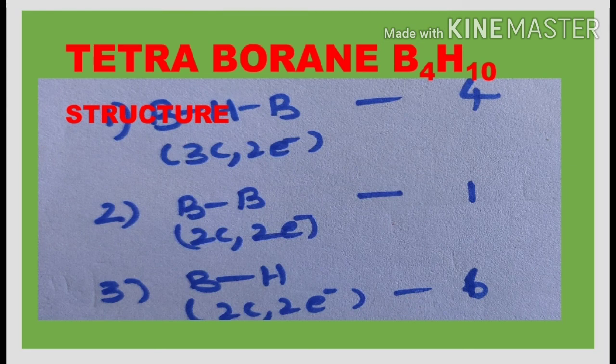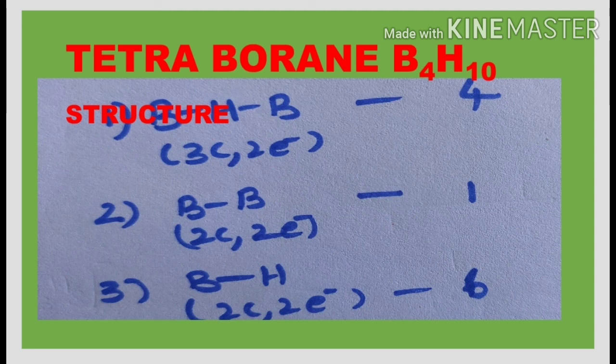Here, tetraborane contains 3 types of bonds in it. First one of them is the BHB bonds. The number of the BHB bonds is 4. These are banana bonds or tau bonds, which are 3-centered 2-electron bonds. And tetraborane has only one BB bond. This BB bond is a 2-centered 2-electron bond or a normal covalent bond.